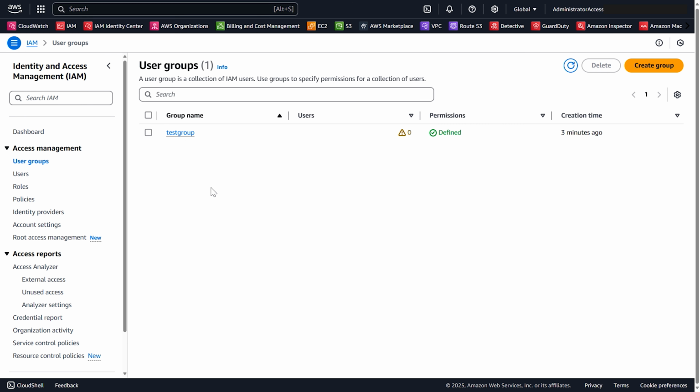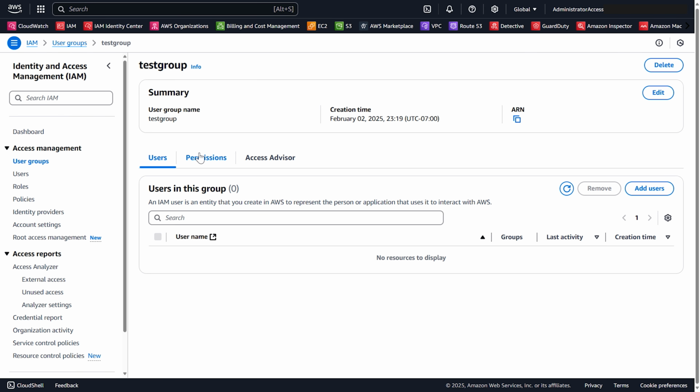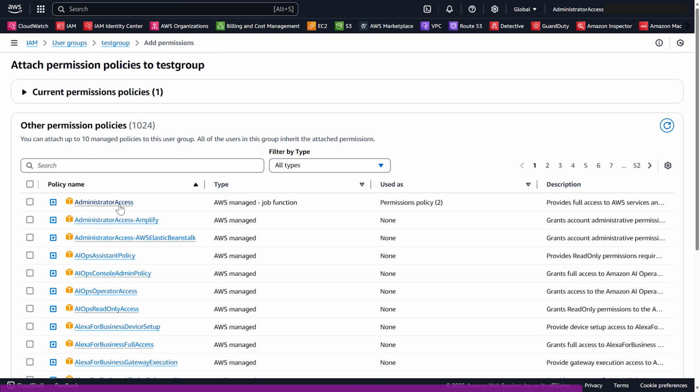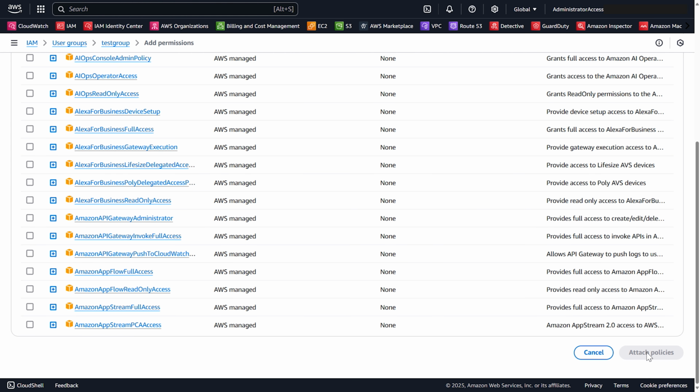Now, let's say you didn't apply permissions to the group when you created it. If you go back to user groups and then you select your group, you can add permissions in the permissions tab. You would select add permissions and then either attach policies or create inline policies. And if we go in here, you just check whatever you want to add, and then you would select attach policies, and that's going to add those permissions to that group.